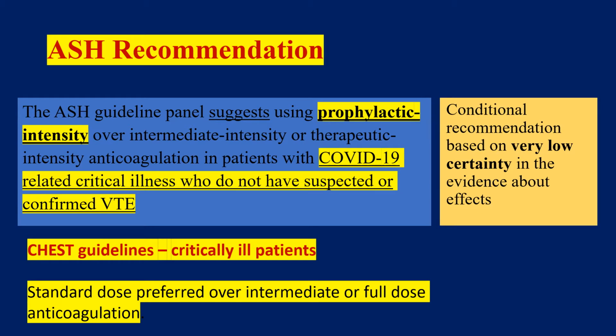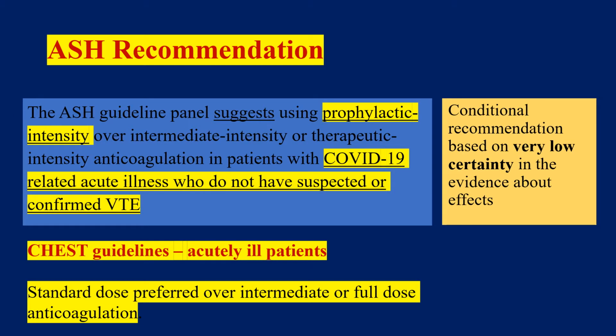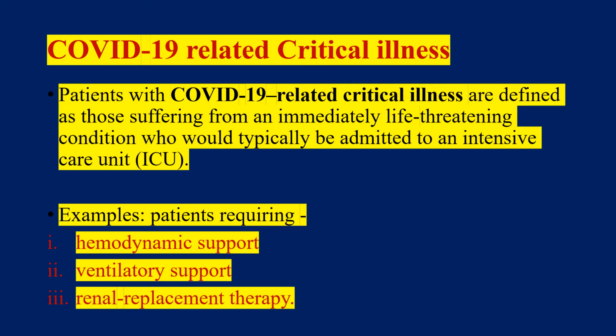Who are the patients who are supposed to receive this anticoagulation? These are COVID-19 related patients with critical illness or COVID-19 related patients with acute illness. So what do we mean by COVID-19 related critical illness? These are patients who have immediately life-threatening conditions that would require admission to an ICU, such as patients requiring ventilatory support, hemodynamic support, or renal replacement therapy.